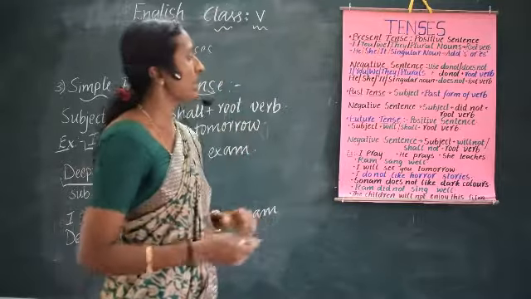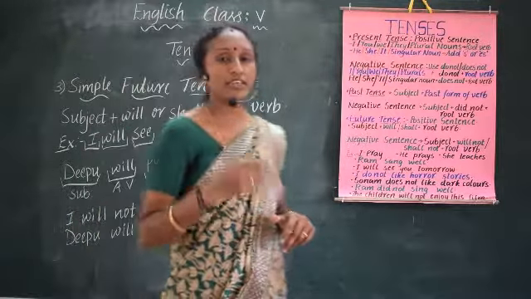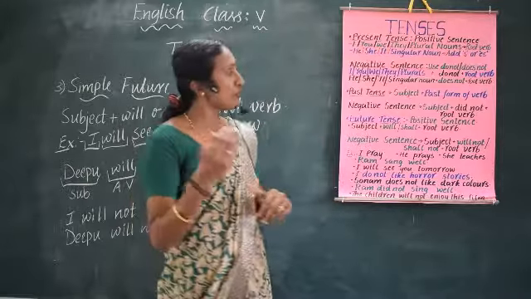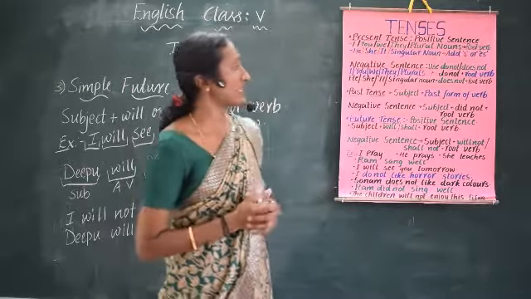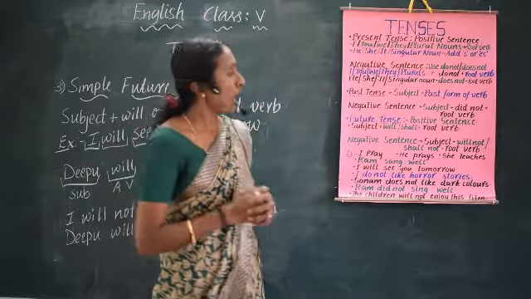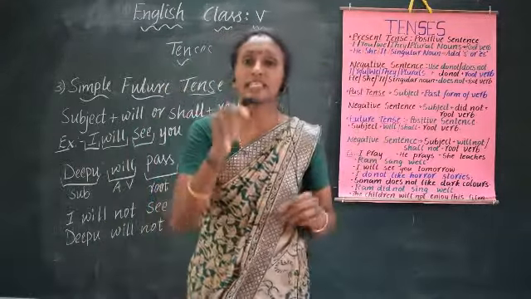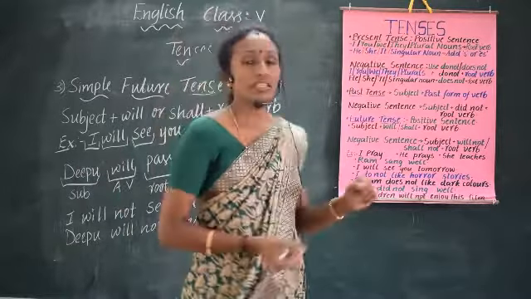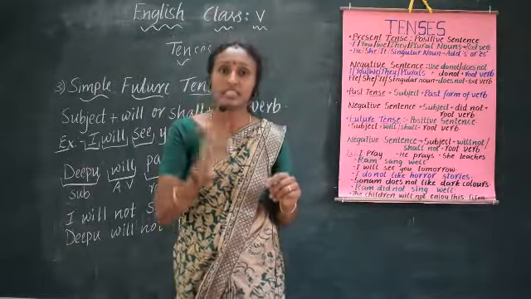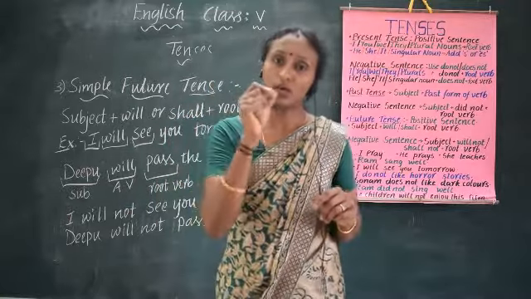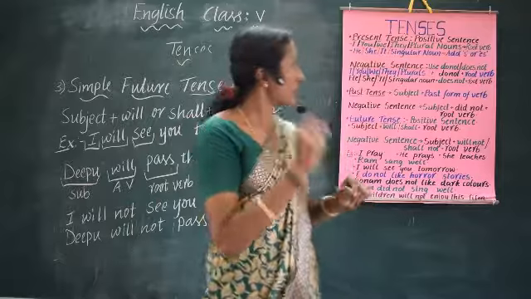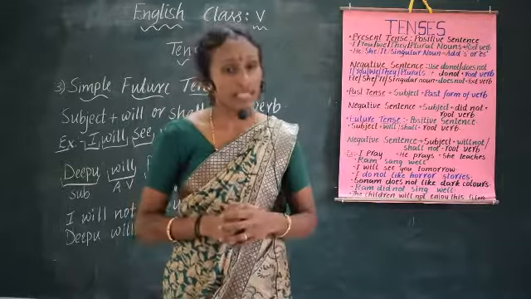Then we learnt about how to form positive and negative sentences in the simple past tense. How to form a positive sentence in the simple past tense? You have to use subject plus simple past form of the verb. Then to form a negative sentence in the simple past tense, you have to use did not.